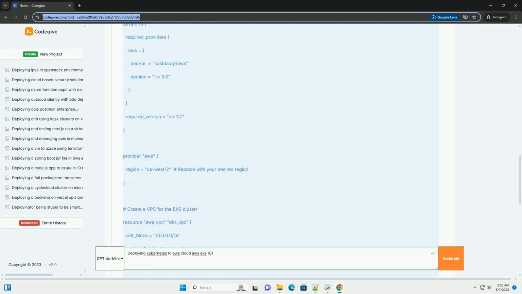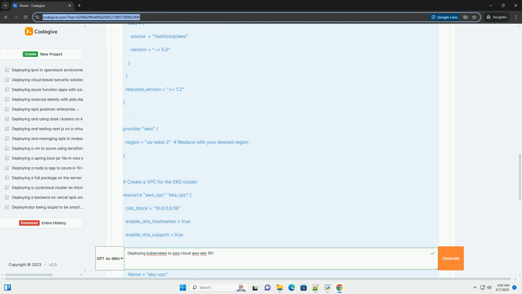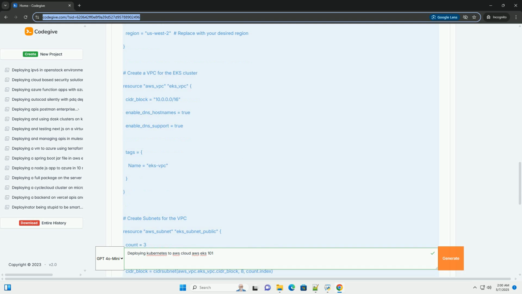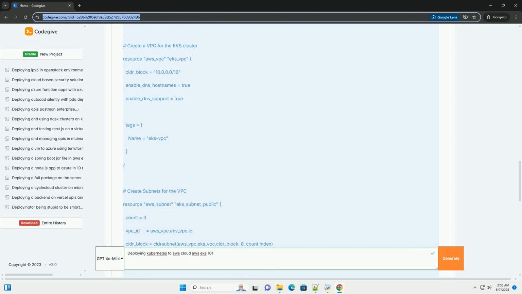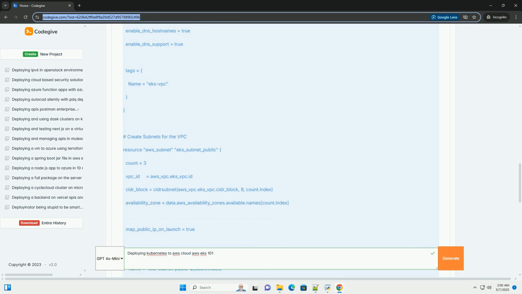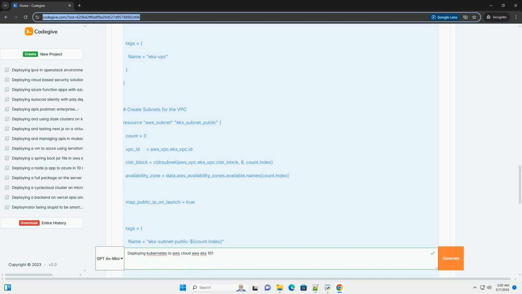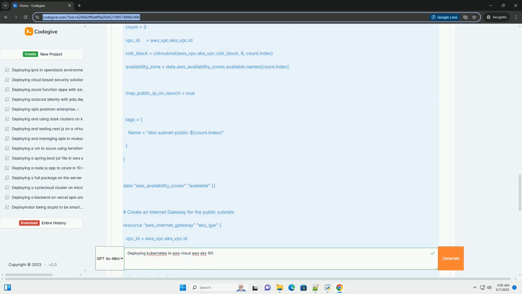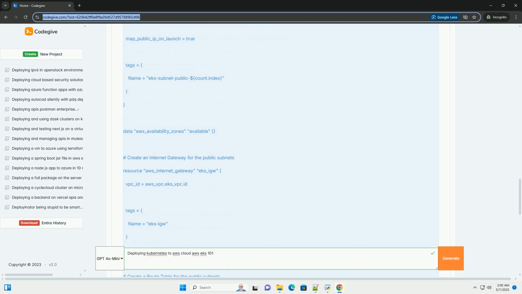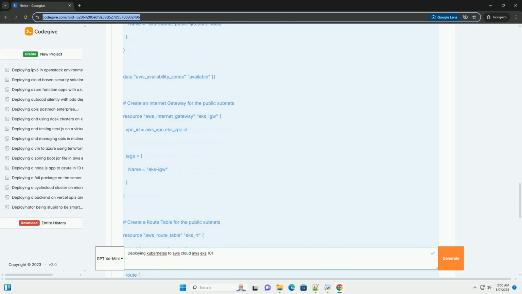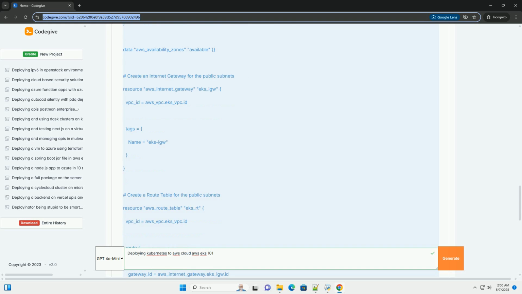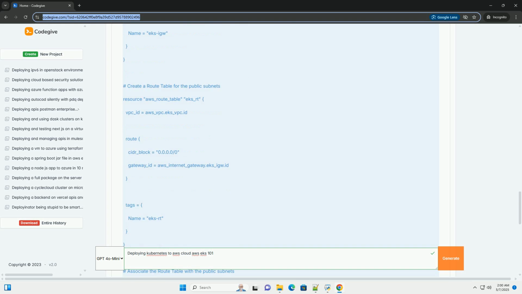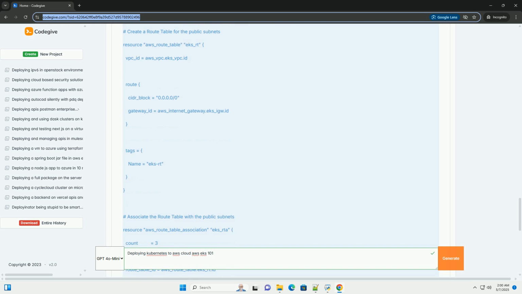Kubernetes, K8s, an open-source container orchestration system for automating application deployment, scaling, and management. It abstracts away the complexities of managing individual containers, providing a declarative approach to defining desired states. AWS, Amazon Web Services, a comprehensive cloud computing platform offering a vast array of services, including compute, storage, networking, databases, and more.